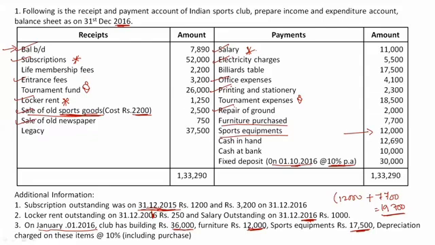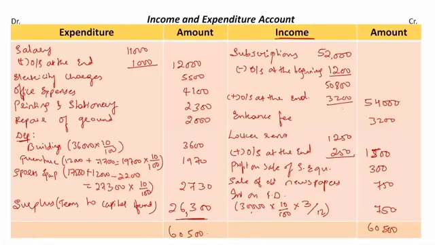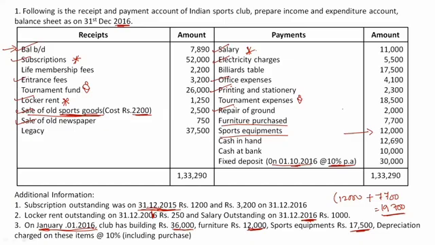Then we have certain assets. On January 1st 2016, the club owned certain assets. The club had buildings of 36,000 rupees. Then furniture, rupees 12,000.